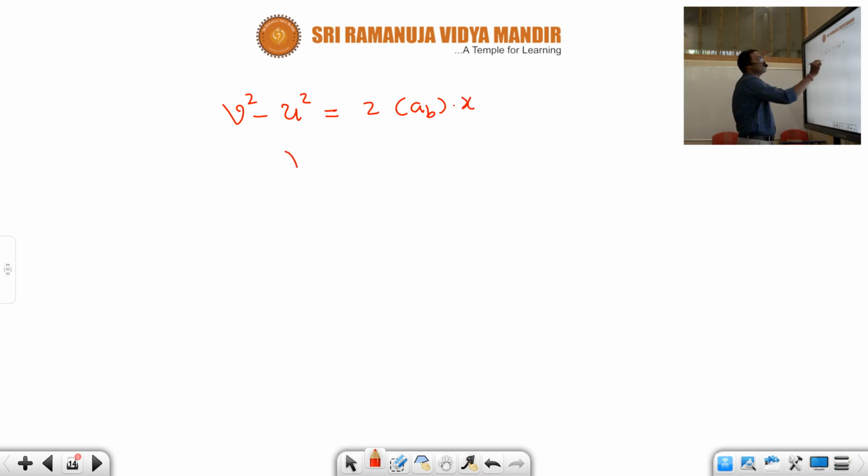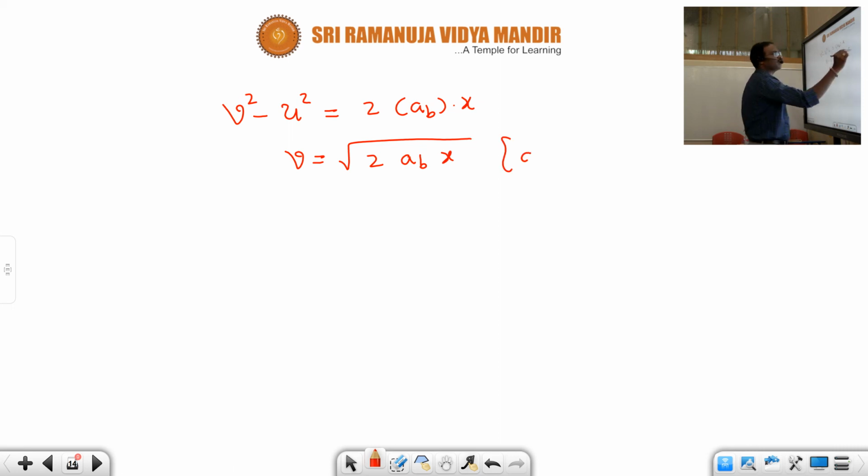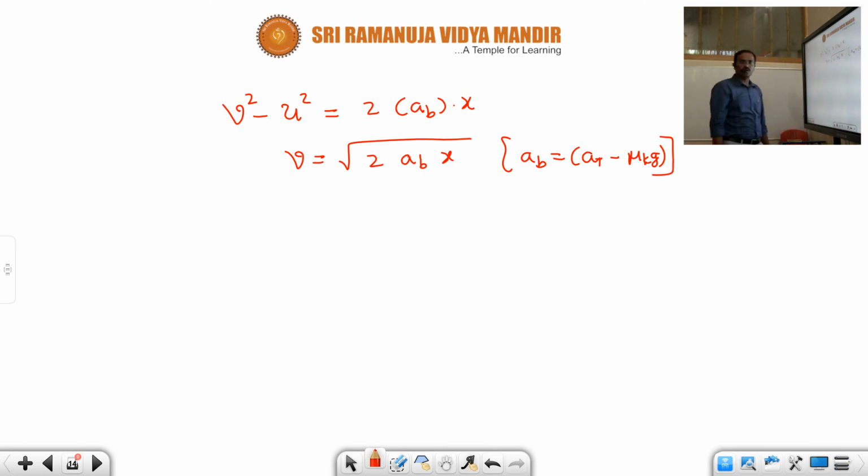Then u is 0, so velocity v is equal to root under 2 AB into x. Here AB we have already proved: acceleration of the block is equal to acceleration of the truck minus mu k into g. This formula you can use to find the velocity of the block while leaving the truck surface.